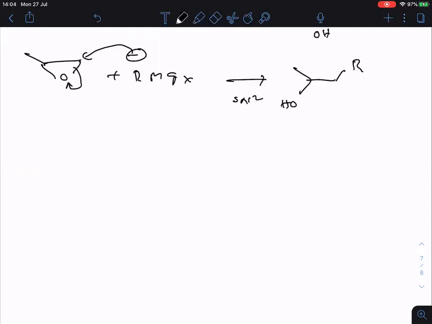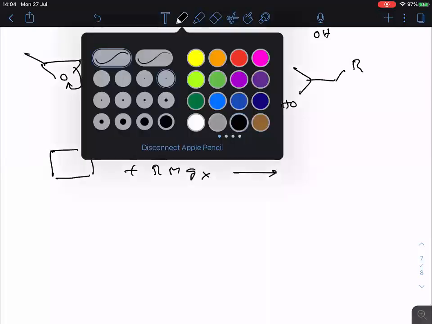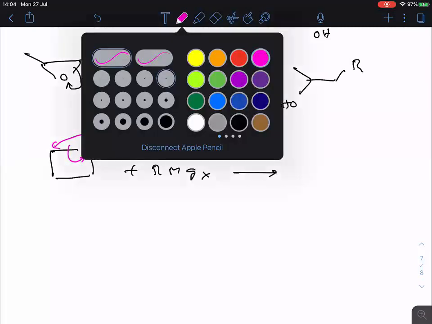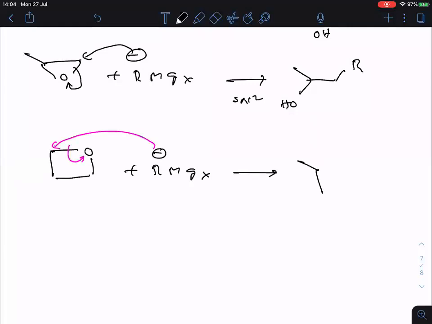Now, for example, if I take a 4-membered cyclic ether, okay, so this one when treated with RMgX, same thing will happen. Negative charge attacks on any one carbon, then the ring will open. Okay, then what is the product formed here? In this way you will get the product here, and this is R. Completed.